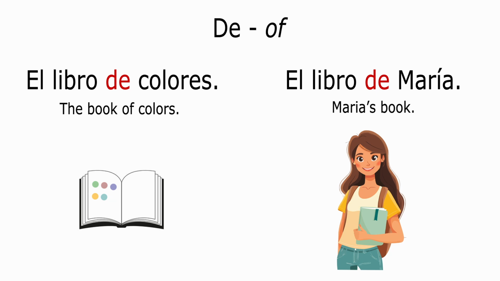In the second example, we can read El libro de María. This shows possession in Spanish. Instead of saying Maria's book, we say the book of Maria. It's how we express that something belongs to someone.